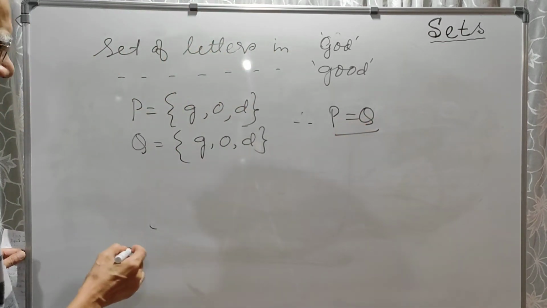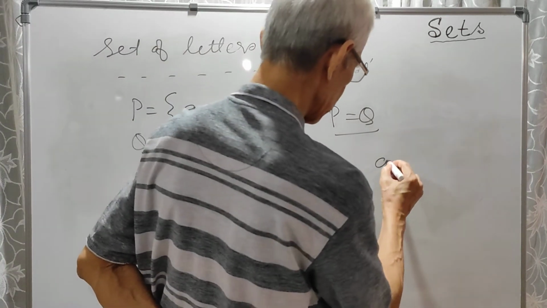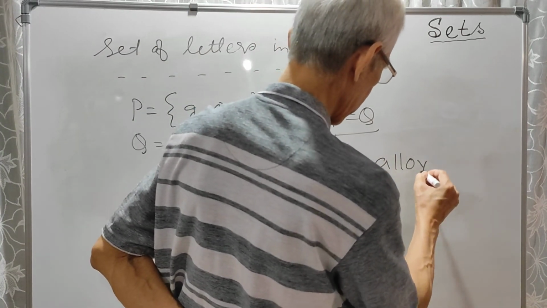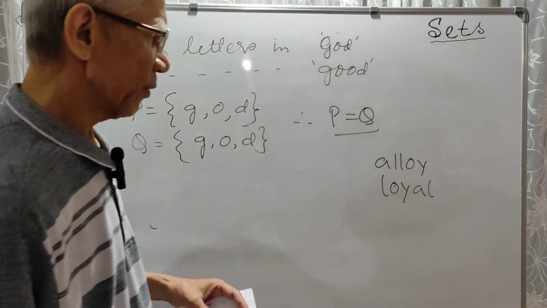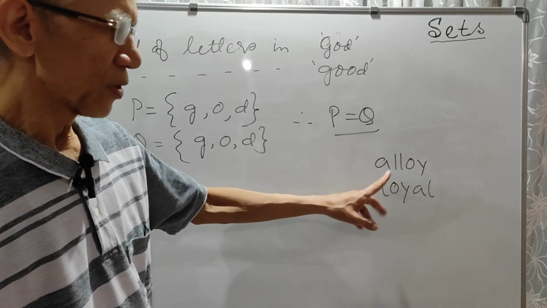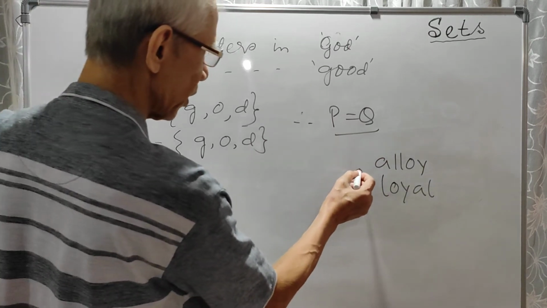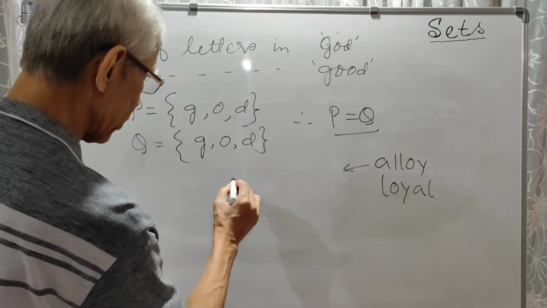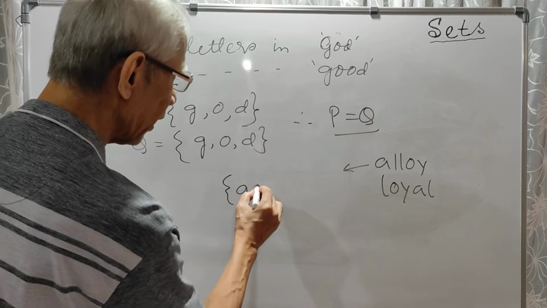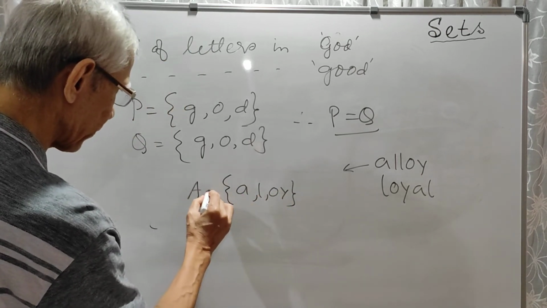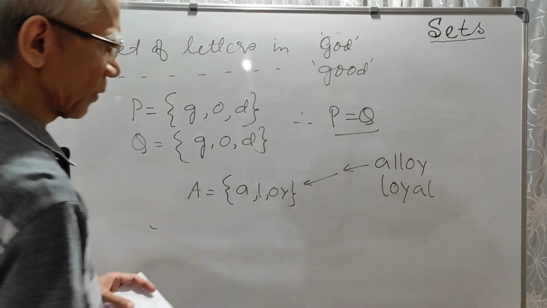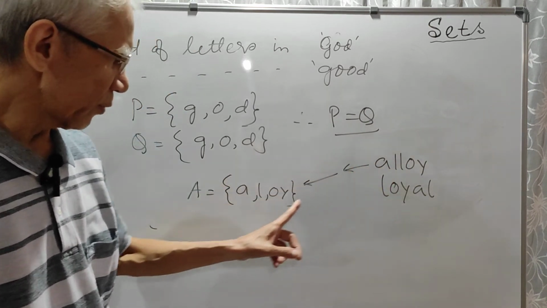That way, set of letters in the words, suppose, alloy and loyal. Set of letters in these two words are the same. The first one, alloy: what will be the set? A, L, O, Y. Suppose this is set A, without repetition.